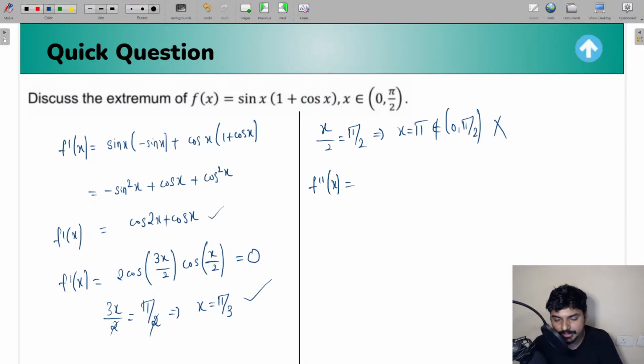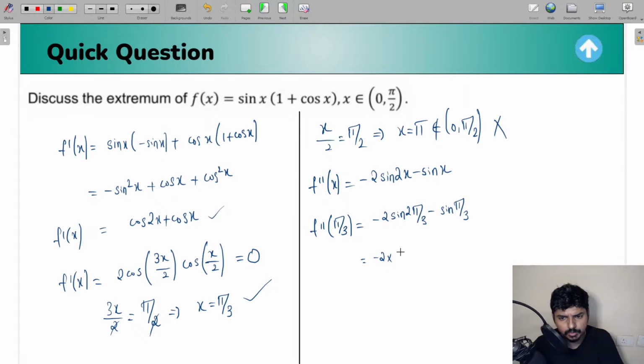So cos 2x differentiation is minus 2 sin 2x, and cos x differentiation is going to be minus sin x. Now find the value of f double dash of x at x equal to pi by 3. You see what I'm getting here? I'll get minus 2 sine 2 pi by 3 minus sine pi by 3. Now everyone listen to this carefully.